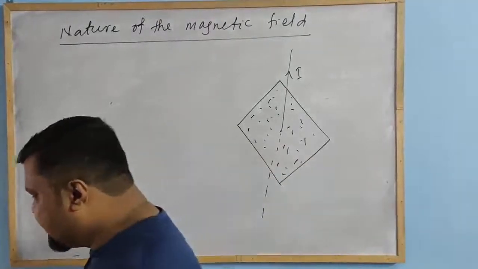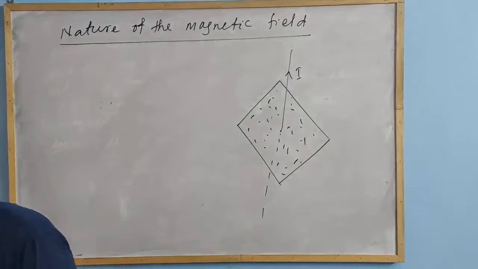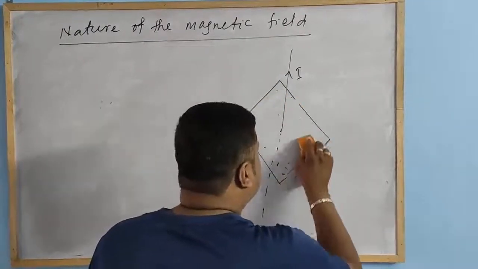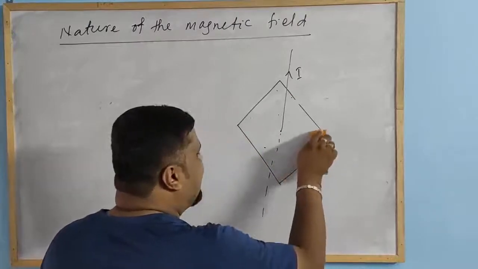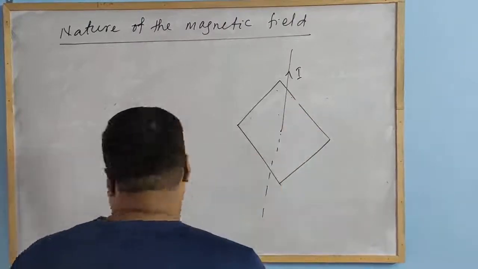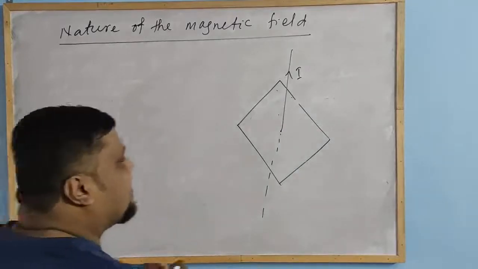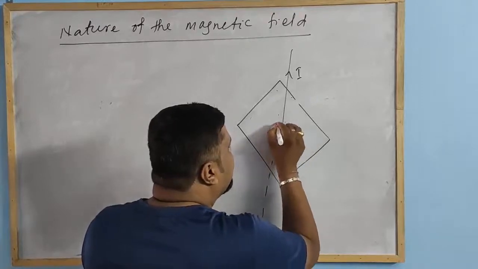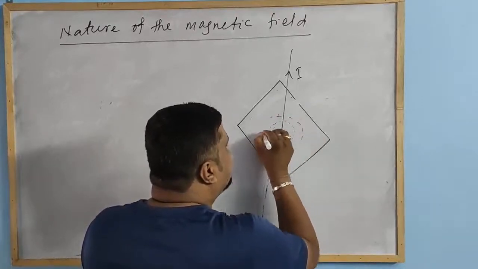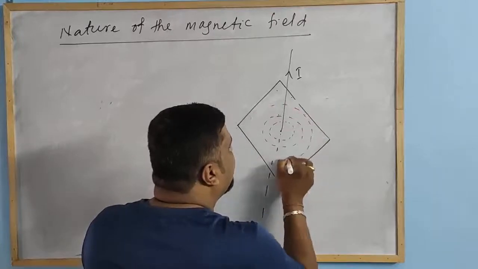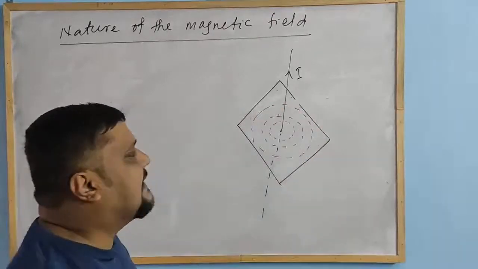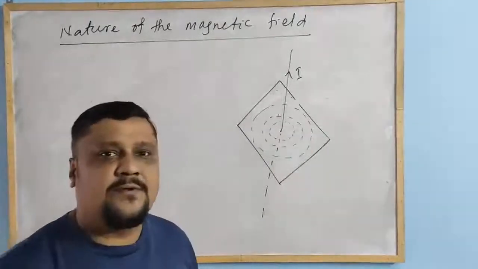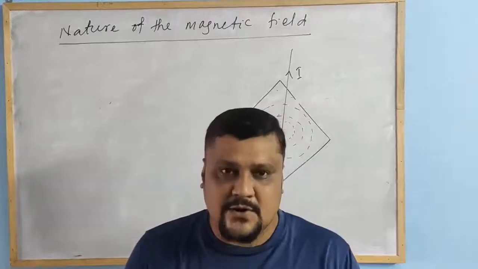The iron filings will rearrange. The iron filings will form circles, like concentric circles, around the current carrying conductor.